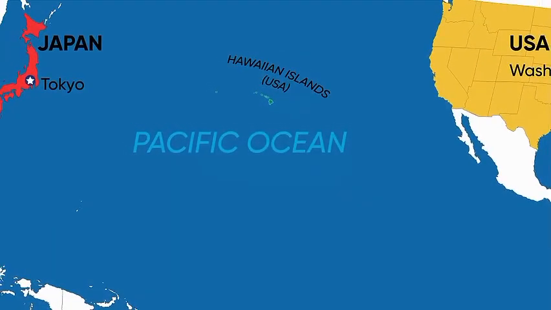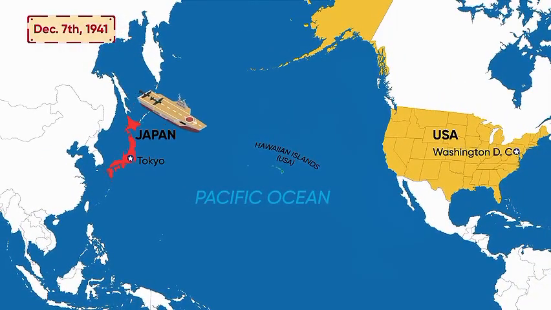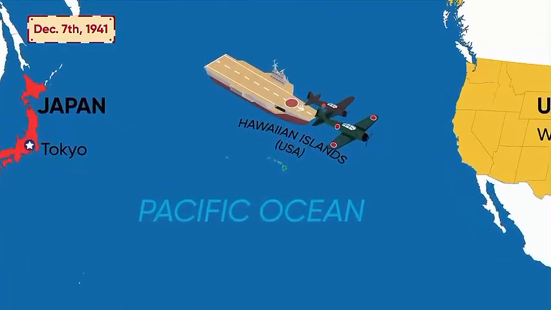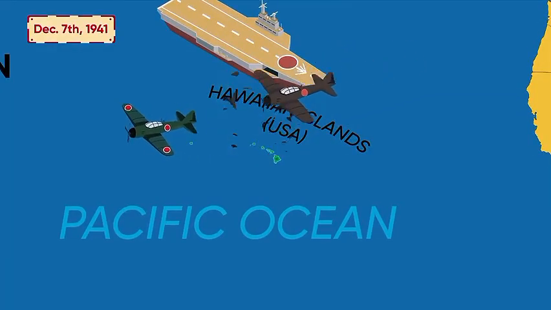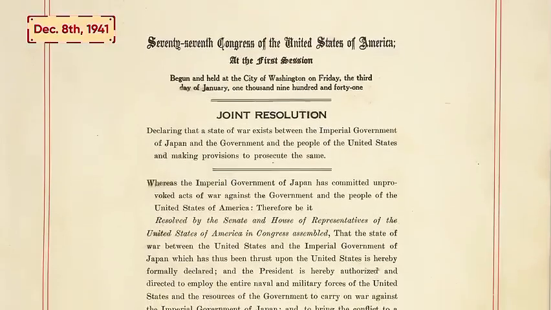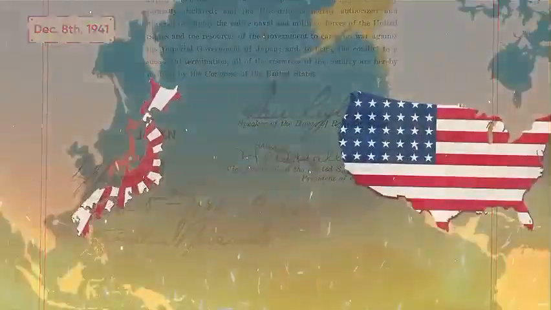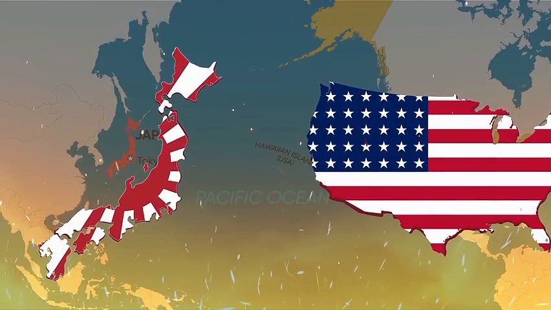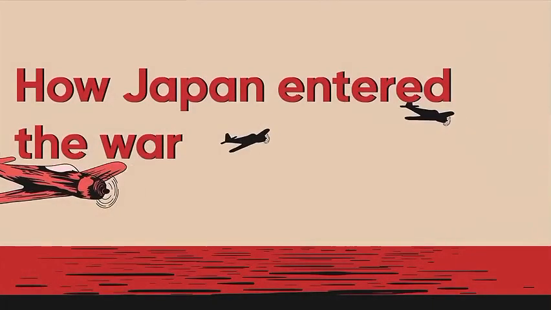On the morning of December 7th, 1941, the Imperial Japanese Navy Air Service launched a devastating surprise aerial attack on Pearl Harbor, a U.S. naval base on Oahu Island, Hawaii, causing heavy damages and casualties. The day after the strike, the United States declared war on Japan, marking its official entrance into World War II as a combatant. The strike also opened the beginning of hostilities between the United States and Japan. How did Japan enter the war?